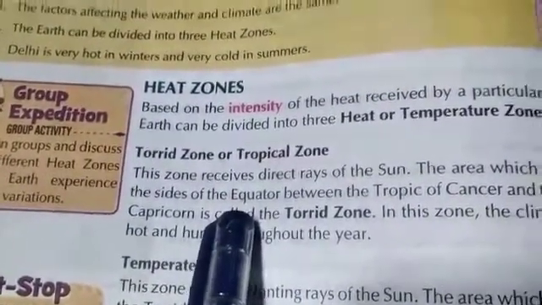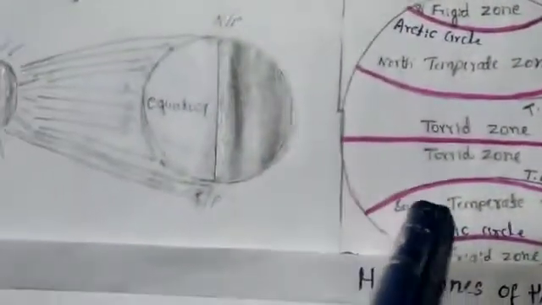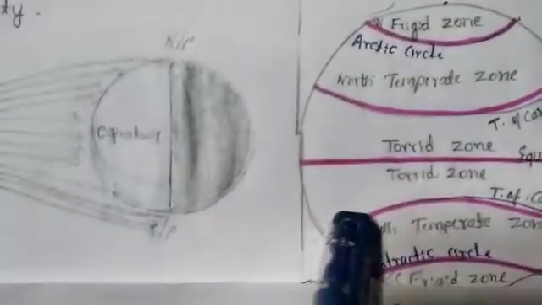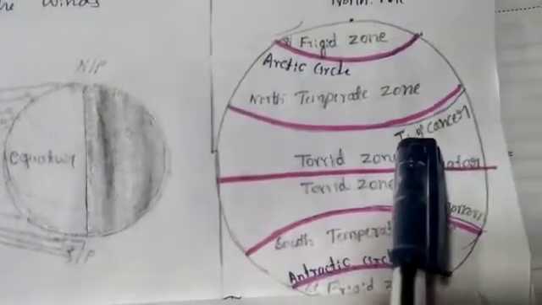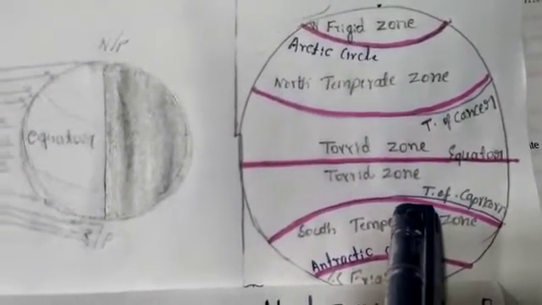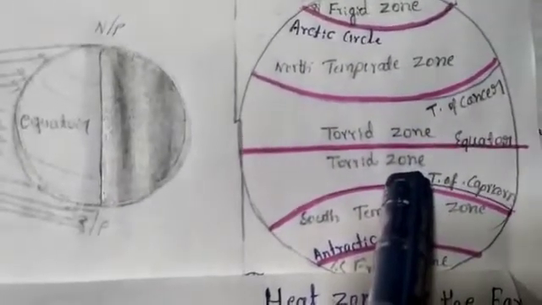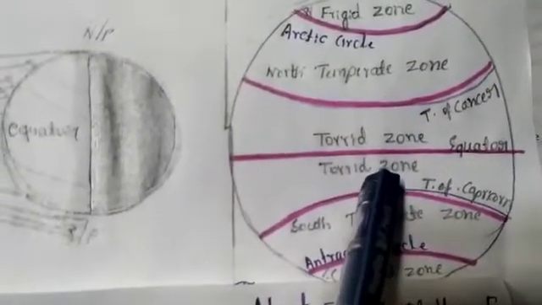Torrid zone. See here, children, this is the picture of the heat zone of the earth. In this zone it is hot and humid. It means the area between the Tropic of Cancer and the Tropic of Capricorn is called the torrid zone, or the tropical zone, because this zone receives direct rays from the sun.